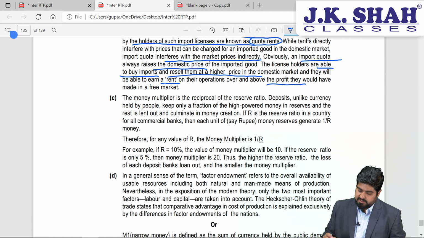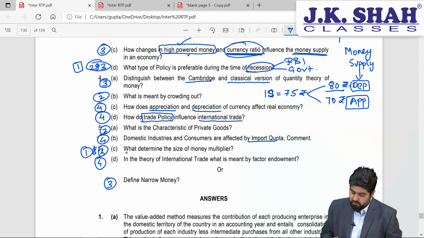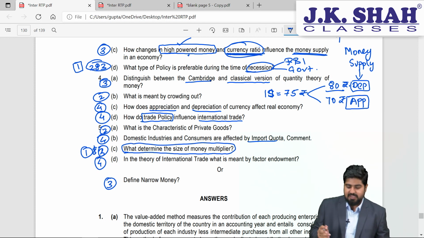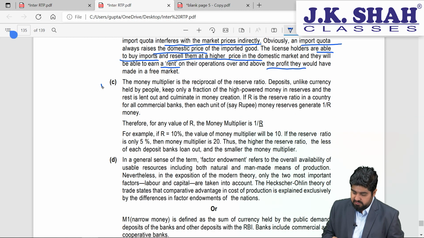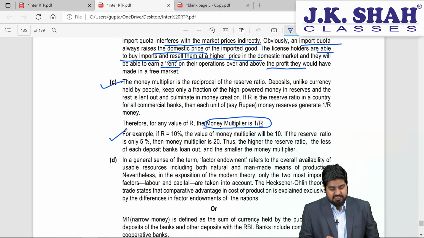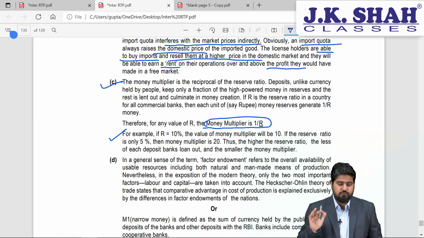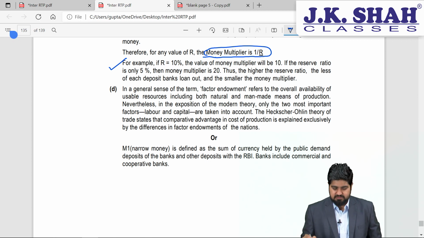Let's have a look at the next one, students. It is nothing but the money multiplier part. So what determines the size of the money multiplier? This is part of investment multiplier and money multiplier combined. Very simple. You have to just mention what is money multiplier, which we have done here. Mention the formula: money multiplier is nothing but 1 divided by R. And you can try to put a numerical example here which will fetch you full marks. This question is ideally for 2 marks or 3 marks, whatever.